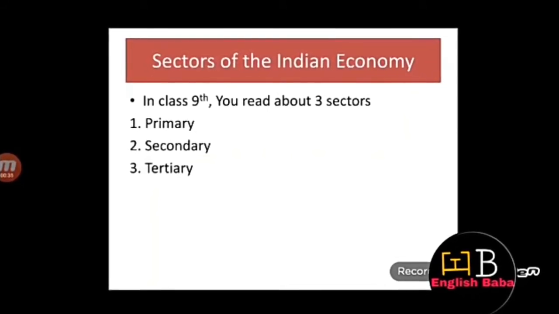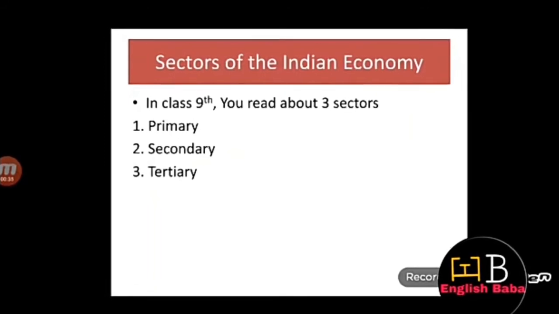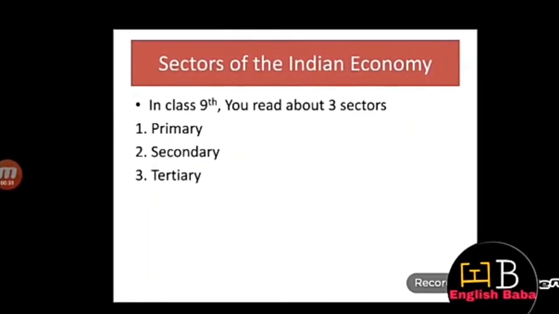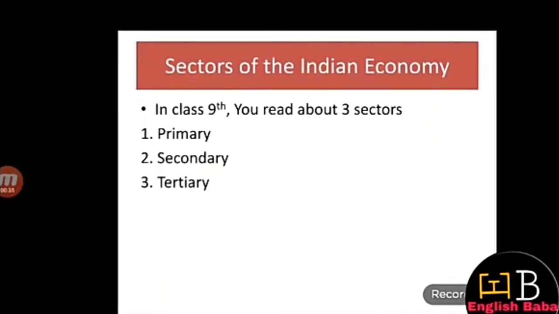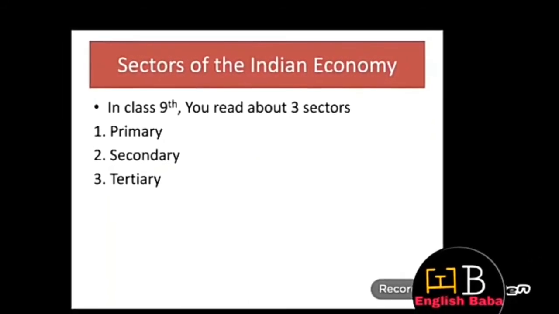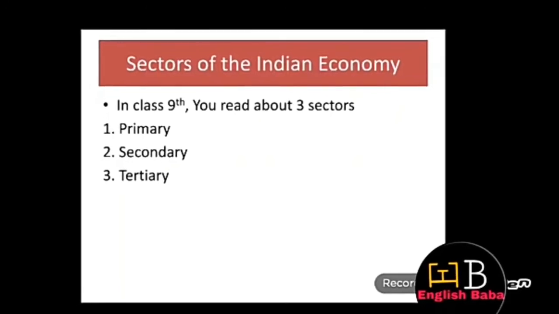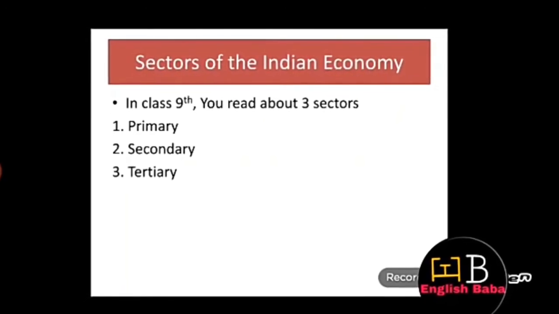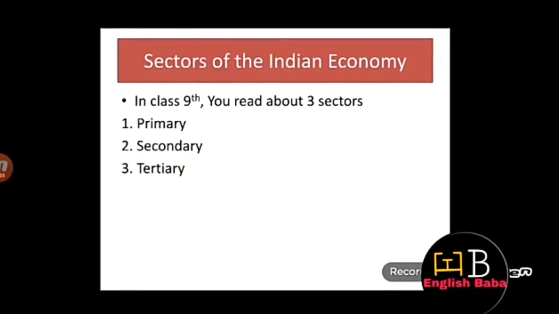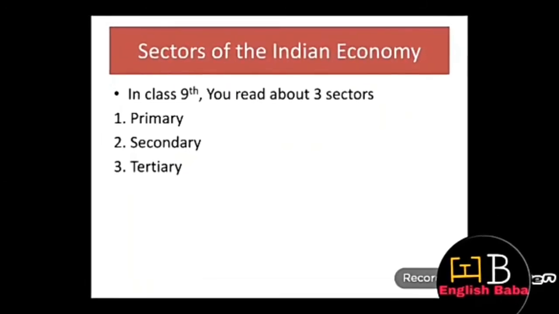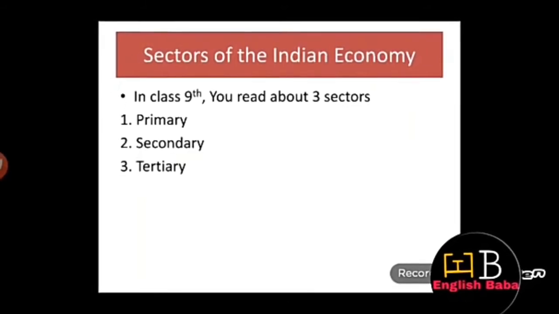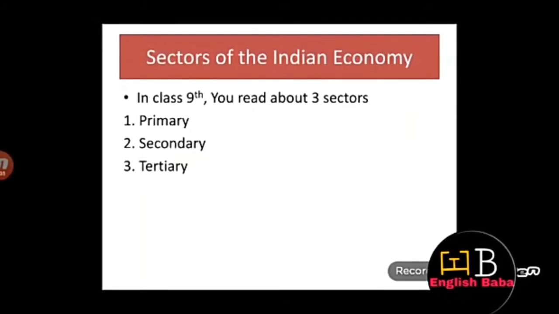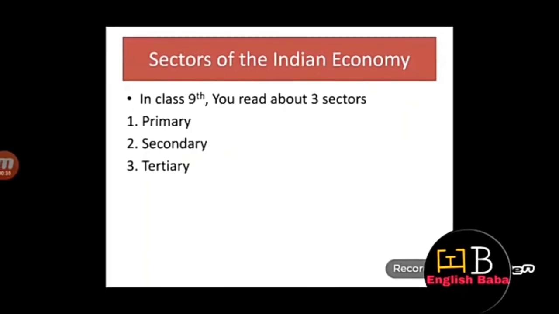Please remember this point also, that the service sector also includes some essential services that may not directly help in the production of goods. For example, we all need the guidance and help of teachers, doctors, and those who provide personal services like barbers, cobblers, lawyers, ATM booths, internet cafes. All these fall under the service sector.